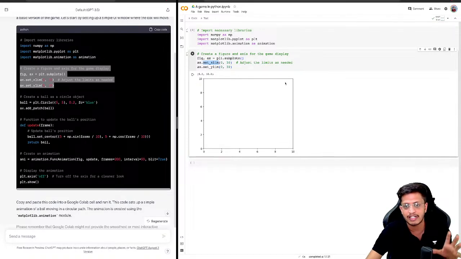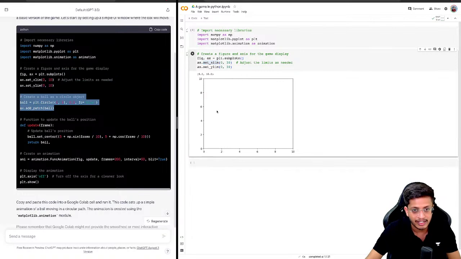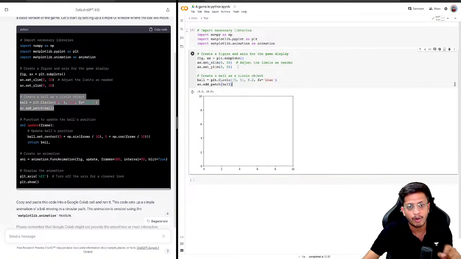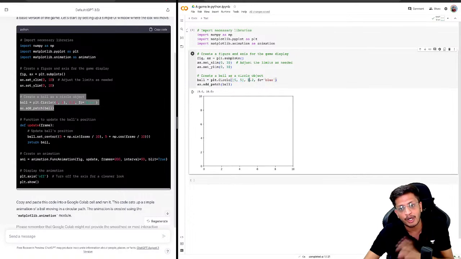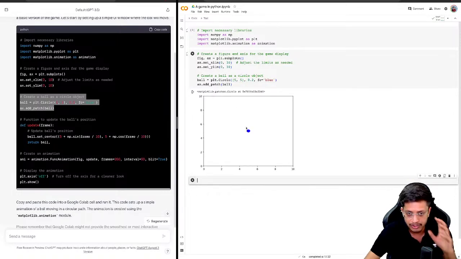So it's a 10 cross 10 grid which is created. Now we create a ball in the same plot. So ball is what? It's a circle of size 5 cross 5 with the center 5 cross 5 and radius 0.2. At center 5 cross 5, 5.5, which means the center of this entire window. And its radius is 0.2 and its color is blue. So we have added a patch of this ball on this plot. So that's how they did it.